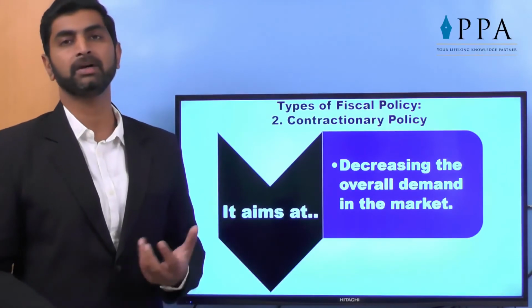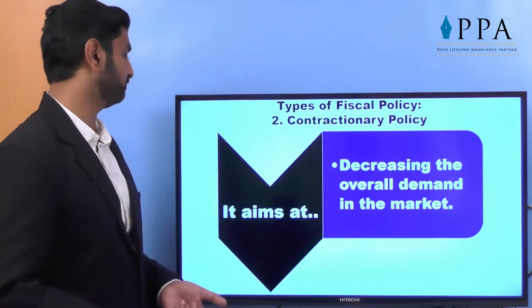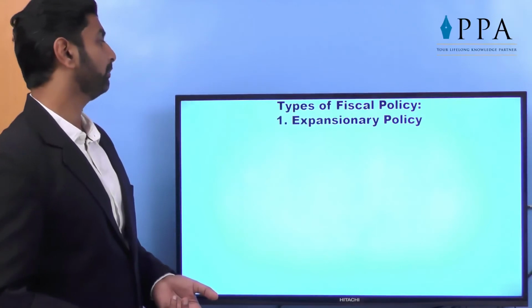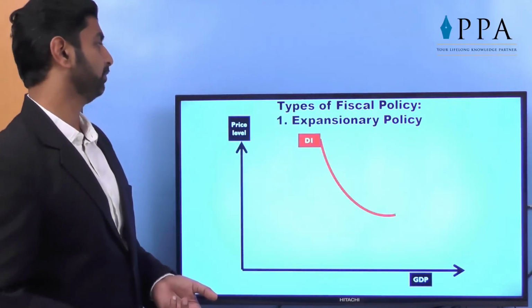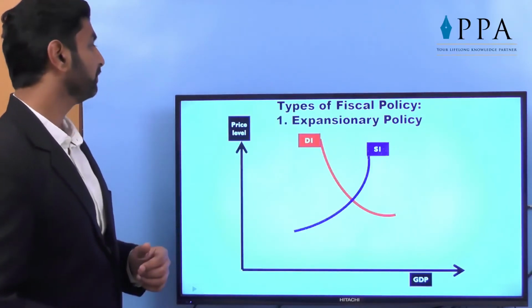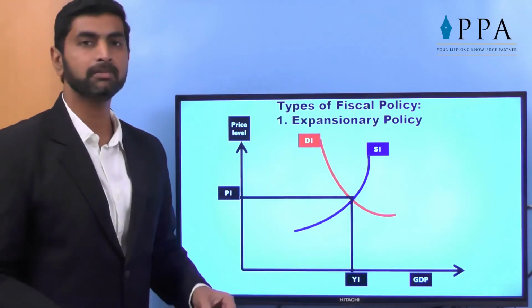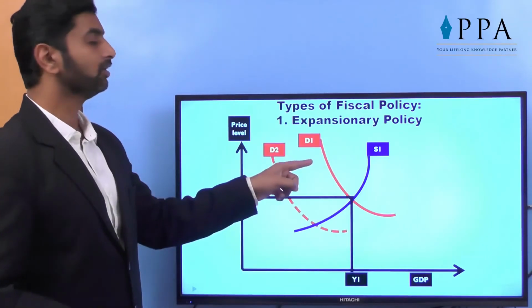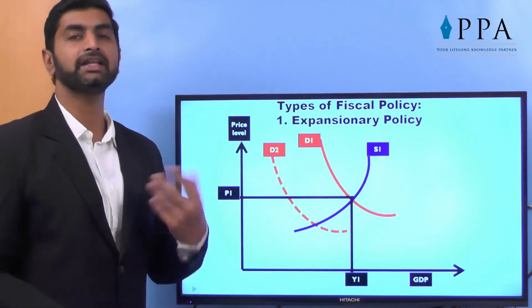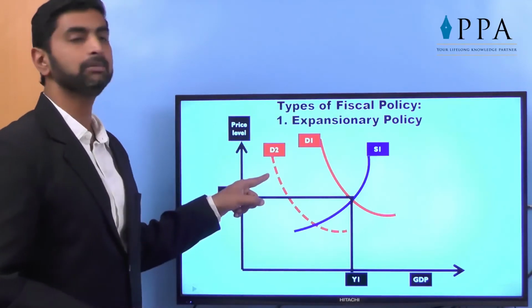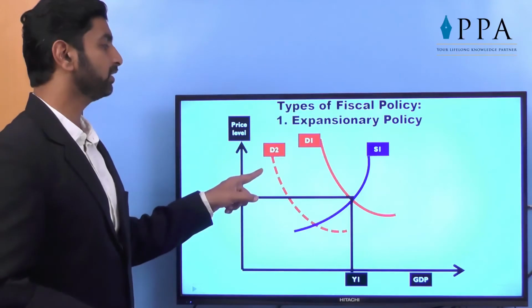As the money is not available, demand will obviously come down. So that was about the contractionary policy. How does it work? This was the original demand and supply. Now the government has reduced government expenditure and higher taxes are there, so the consumer is demotivated to purchase more. So the demand curve came down.